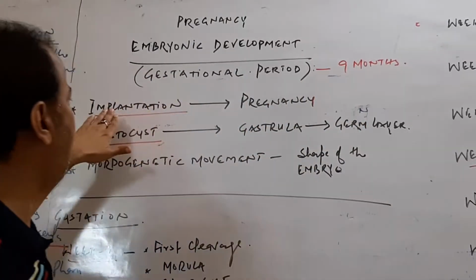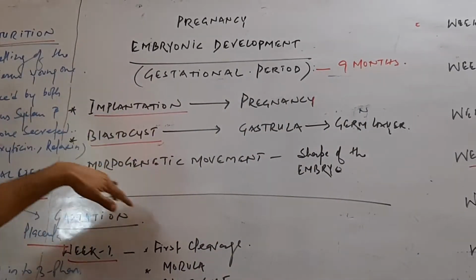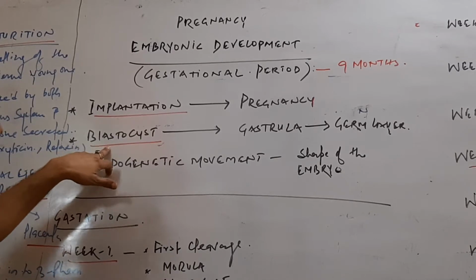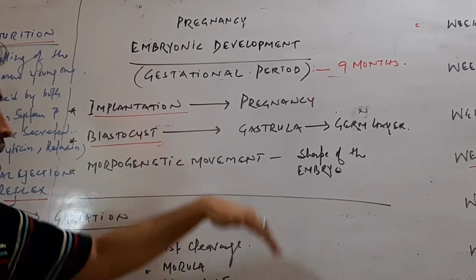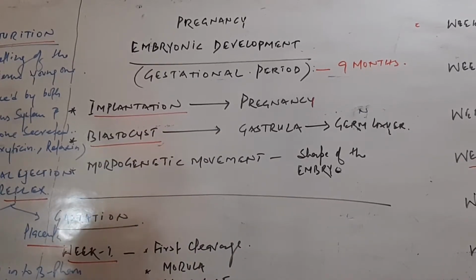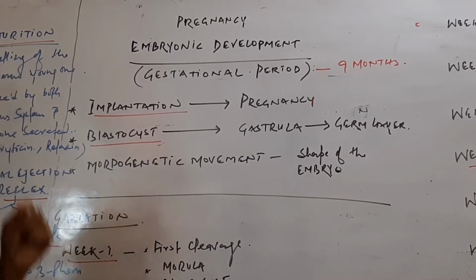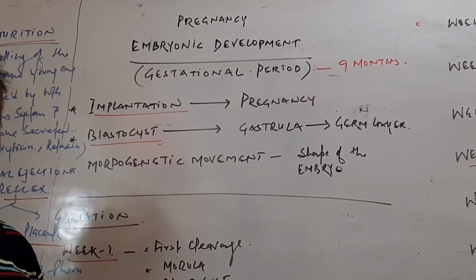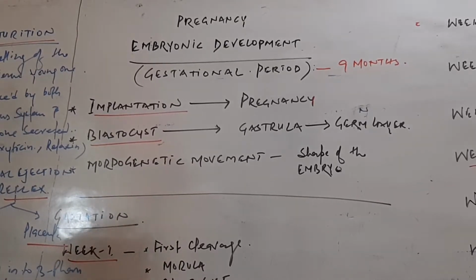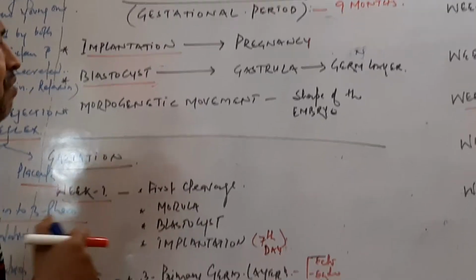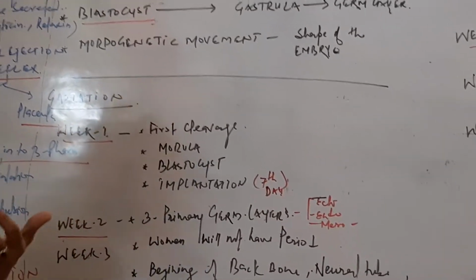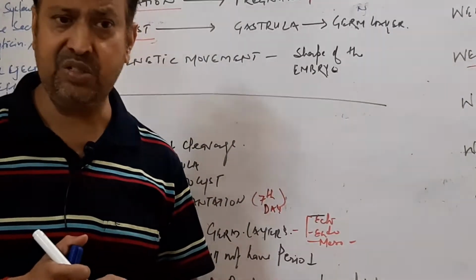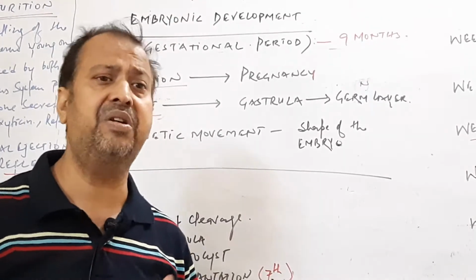First is the implantation, where the pregnancy shows, and then in pregnancy the blastocyst forms the germ layers through the process of gastrulation. Then the different shapes of the embryo form through morphogenetic movement, and ultimately form various organs through the organogenesis process, and various primitive organs.